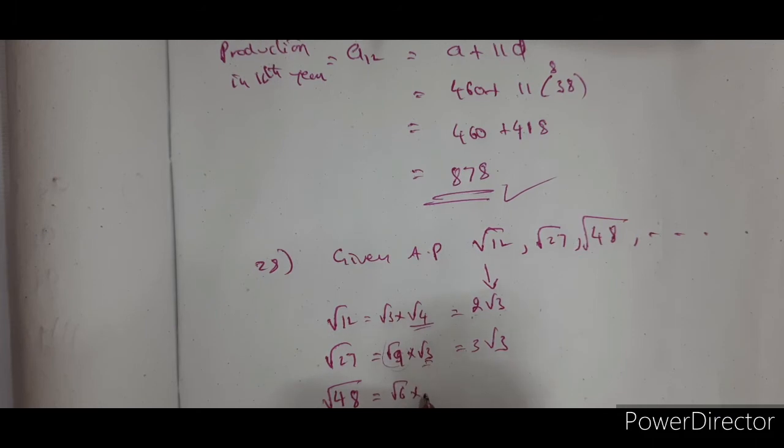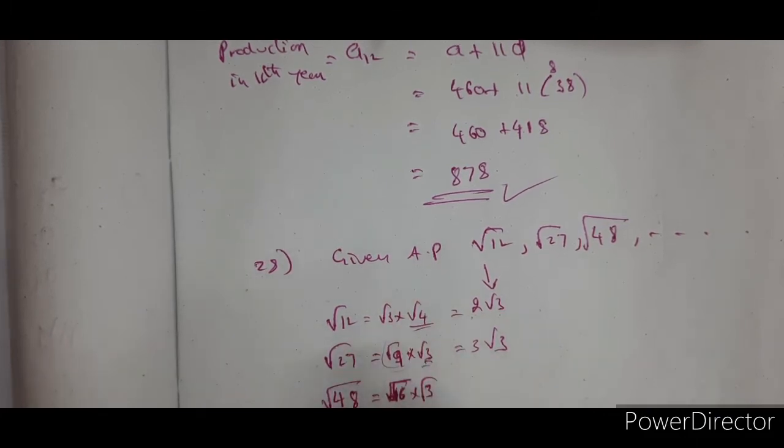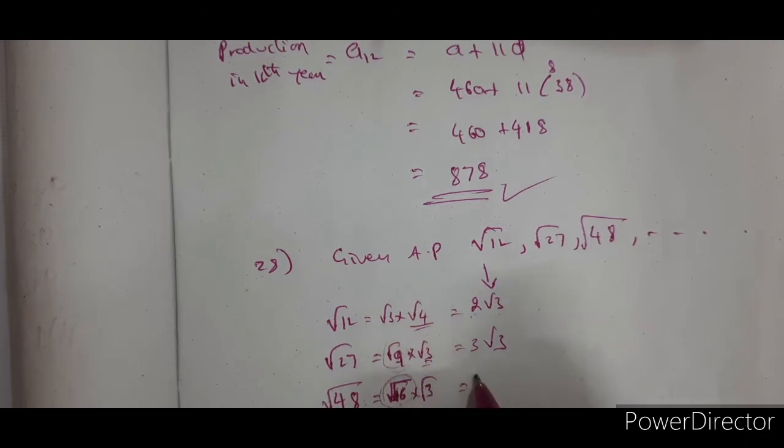Root 6 into... I think we have to get 3, right? 3 ones are 3, 3 sixes are root 16 into 3, root 3. Did you observe what I am doing? I am taking root 3 everywhere. So here you have to divide this by 3, write the multiples of 3. 16 into 3 is 48. So root 16 is again 4.